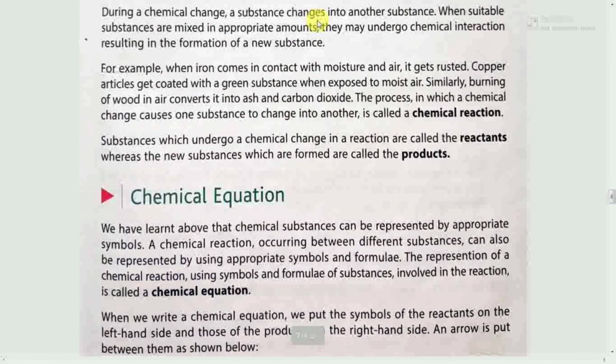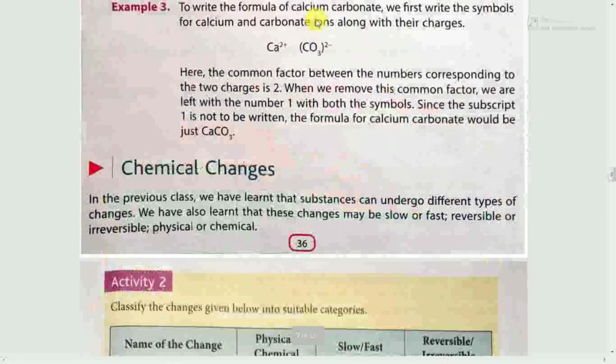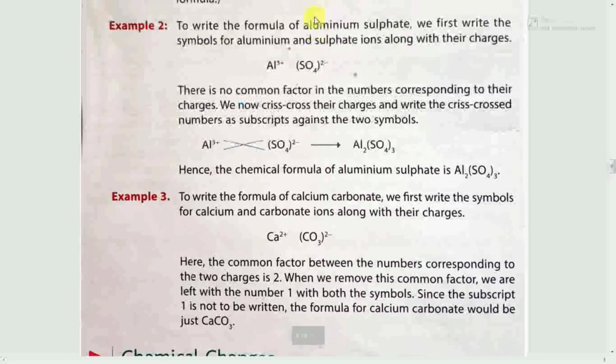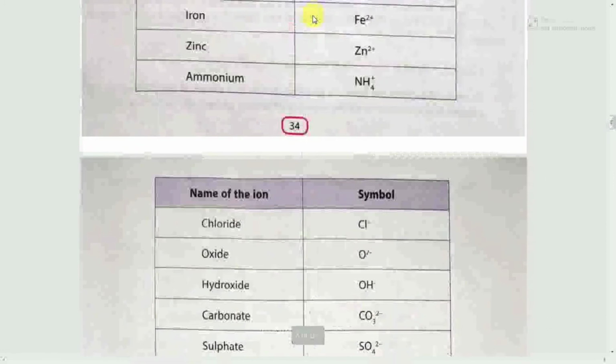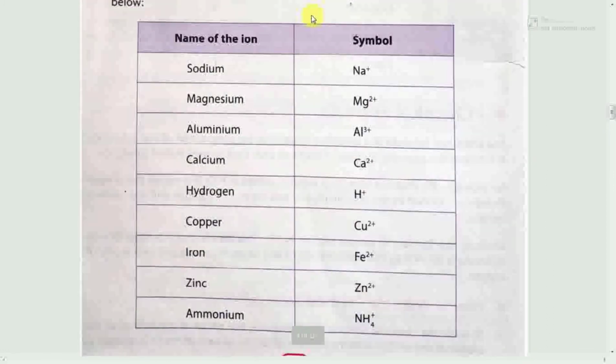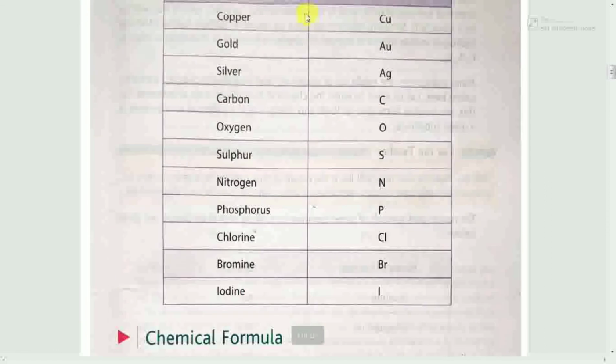So you are advised just to learn the symbol of elements with their charges, just like positive or negative ions, I just discussed in previous class.